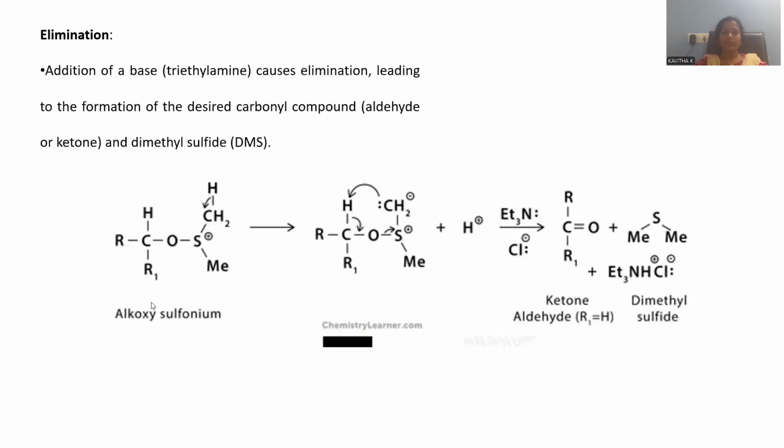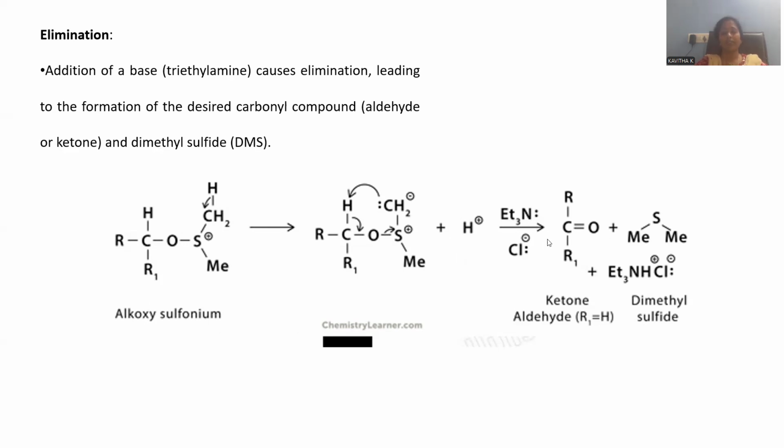After that, we are supposed to go for the elimination reaction in order to get the oxidized product. Addition of base is required there. The base is triethylamine, which causes the elimination reaction, leading to the formation of the desired carbonyl compound that you are expecting. If you take a secondary alcohol as the starting material, there is a possibility to get the ketone.